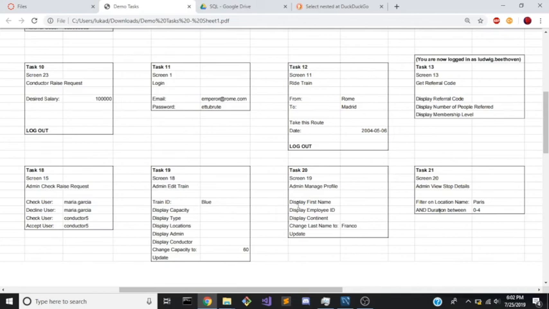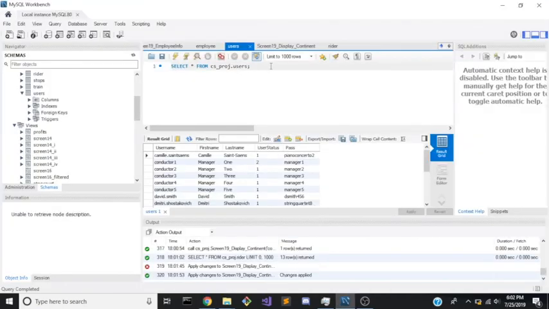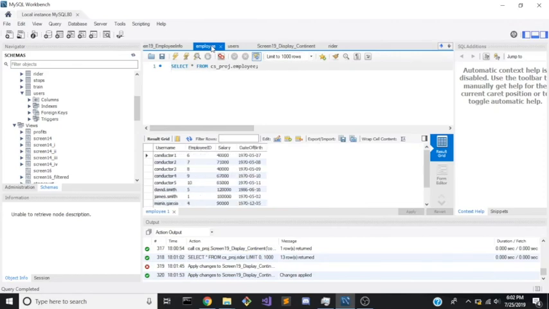In this task, we display important employee information as well as display the continent, and then we change the last name of an employee. Let's begin. For the purposes of this task, we will be referring to the user Manager 2. Manager 2 is both an employee and a writer, so he has continent information as well as others.